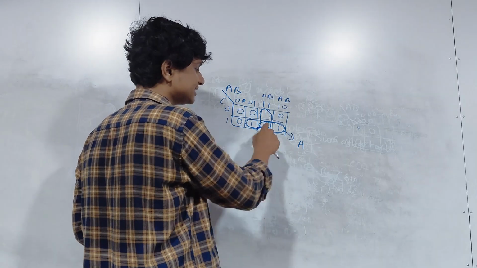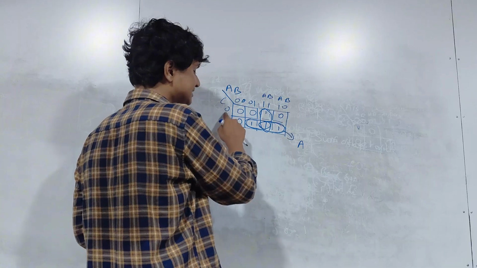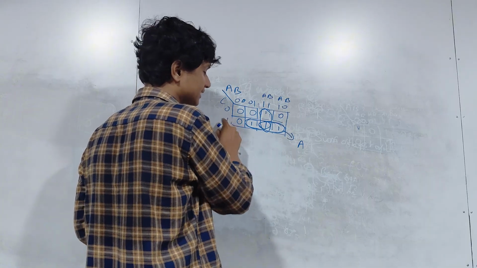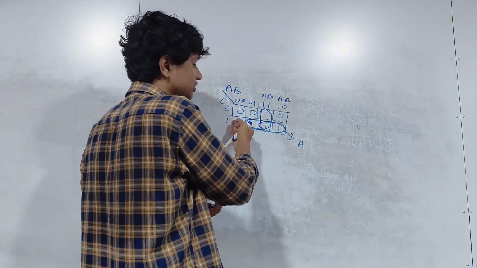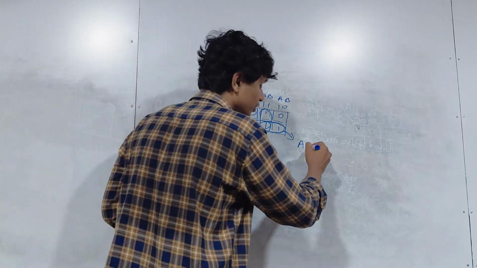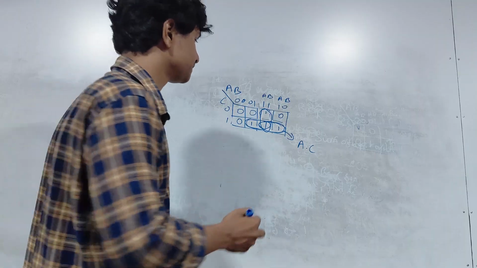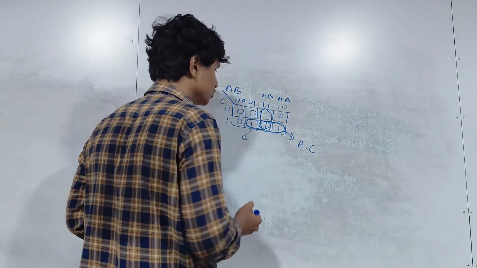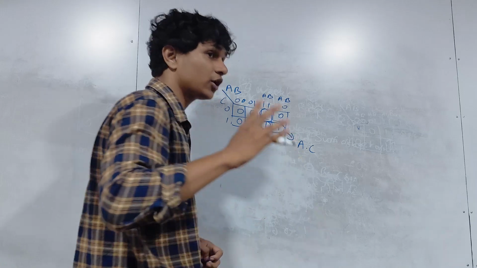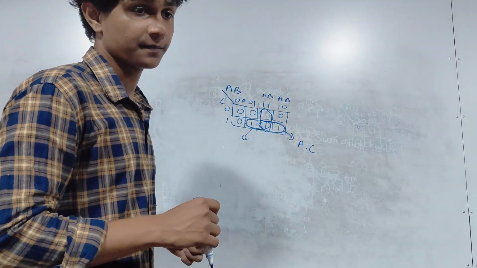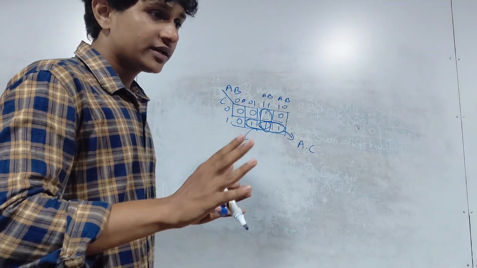Is C changing? C in this loop, C is remaining 1, right? Does it change from 0 to 1? No. Then what am I going to put? Dot C. From that loop. Now you can mark an arrow from this loop. And you guys, if you did not get it, you can try this by yourself. Pause the video and try it by yourself.